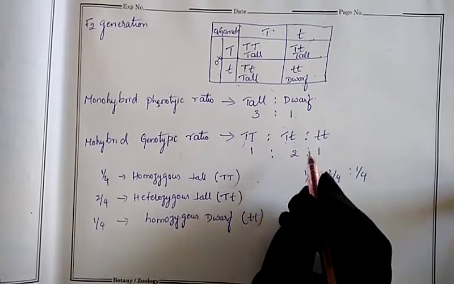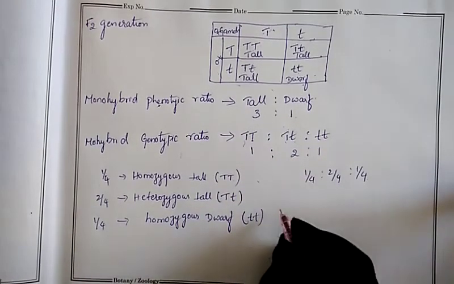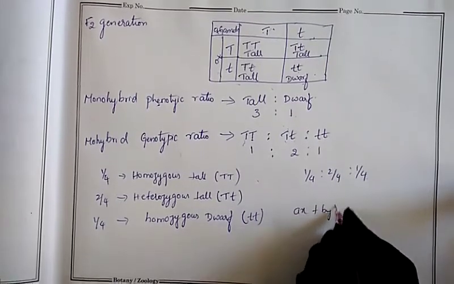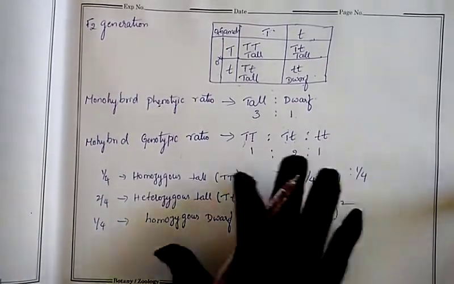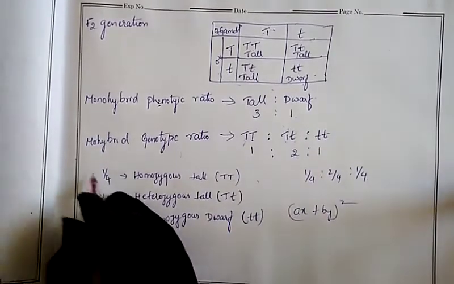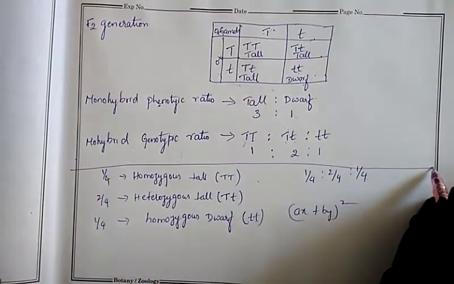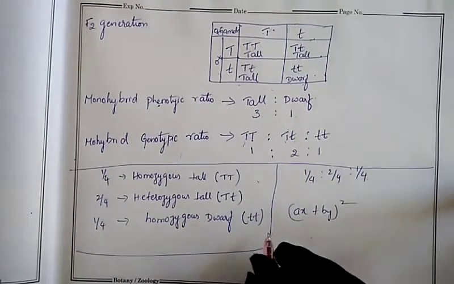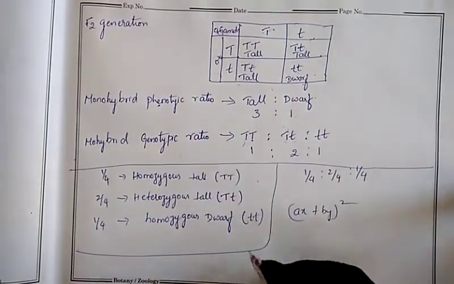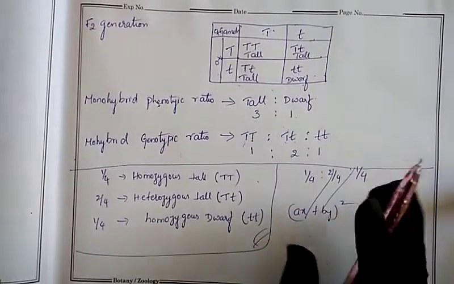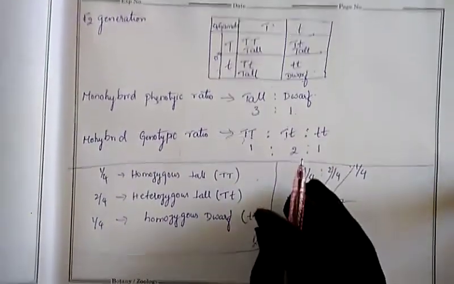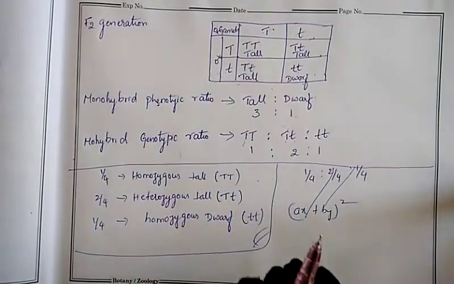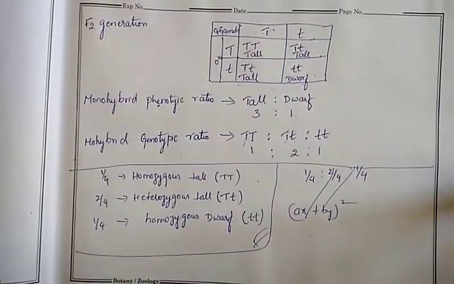So in the mathematical condition, the binomial nomenclature states like this: ax plus by. But in your exam, all these things are not needed. In your exam, up to here you have to write. If you want, you can write this. So this much is enough for your exam. If you write up to here, you will get the 5 marks. Must and should, everyone has to practice this one. This is one of the guarantees, and 100% it will appear in your exam.